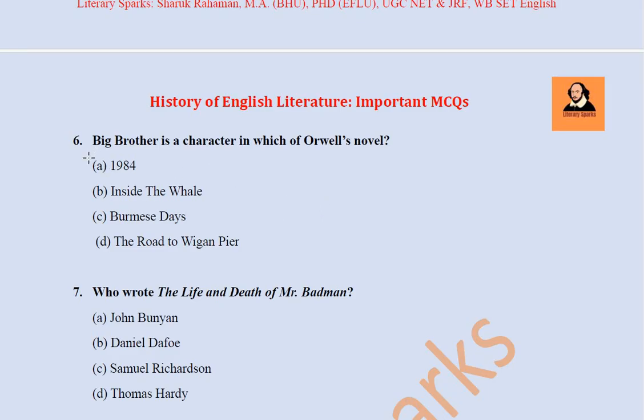Its answer will be 1984, which was published in 1949, and it is considered a prime example of dystopian novel. So what is dystopian fiction? It's the opposite of utopia. Utopia is a perfect land where everything is in order and there is no oppression, no exploitation, no suppression. But in dystopia the picture is just the opposite, frustrating.